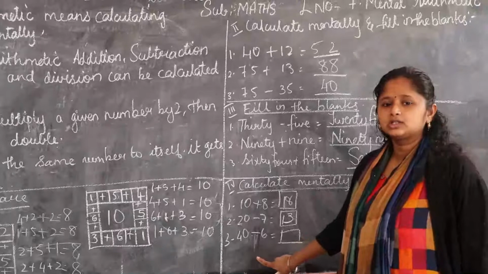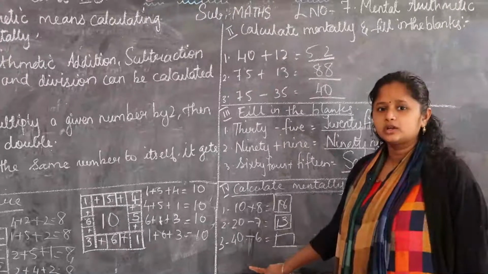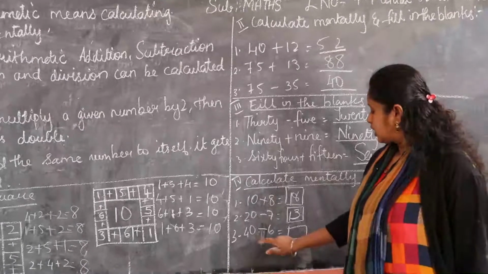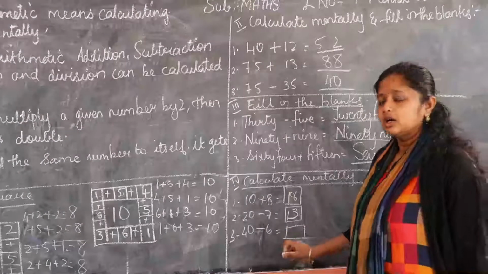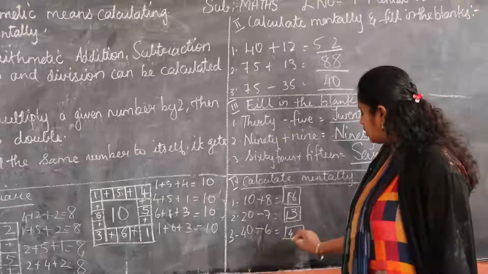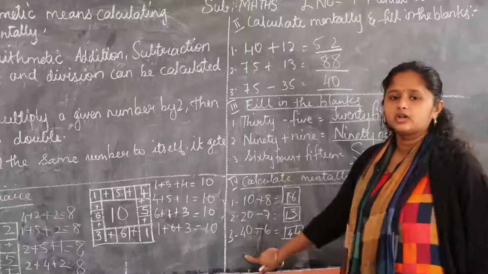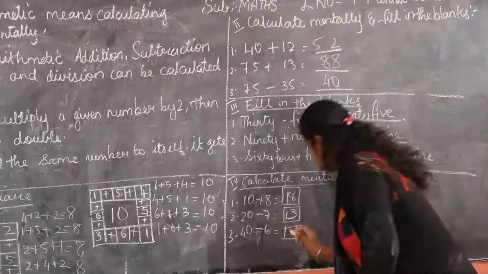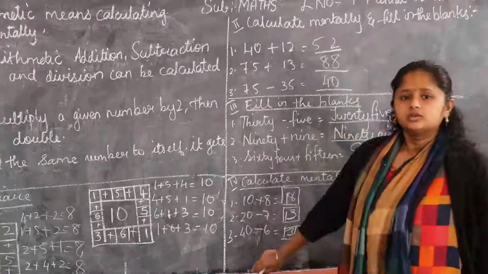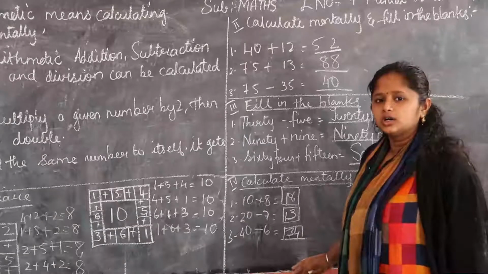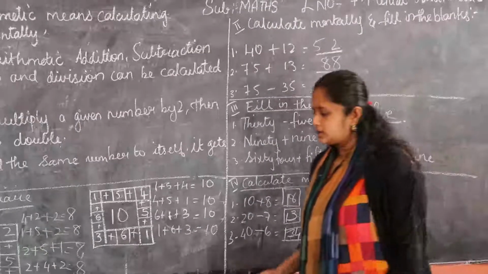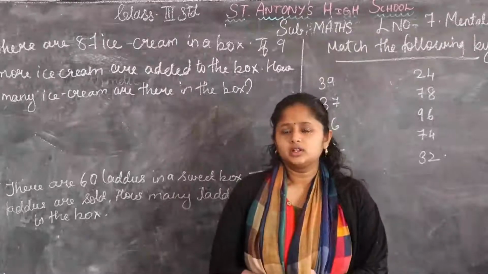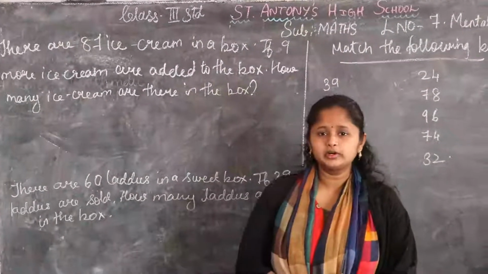40 minus 6. Calculate it. 40 minus 6 is how much? 34. So you have to calculate in your mind and write it down. Okay, 40 minus 6 is 34. Okay. Next we will go for our word problem. Next we are going to solve word problem.